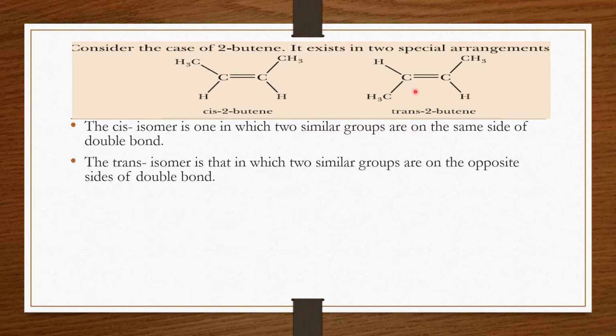But in case of the trans isomer, two similar groups are on the opposite sides. You can see here the methyl group on one carbon is downward, and the methyl group on the other carbon is in the upward direction. So they are in opposite directions, or attached on opposite sides, so it is called the trans isomer.